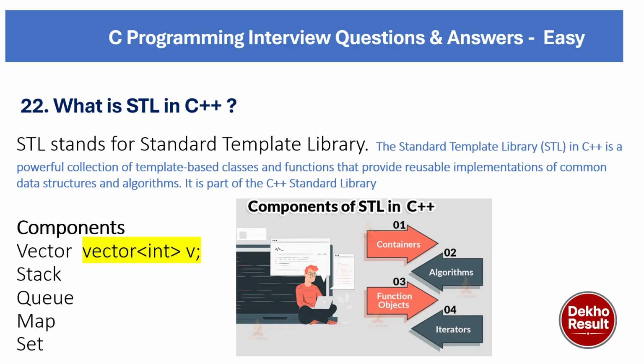In a similar way, the STL library is considered as ready-made tools or components like vector. We can initialize using vector<int> v, and stack and queue also. So it acts as a library where ready-made components are available.